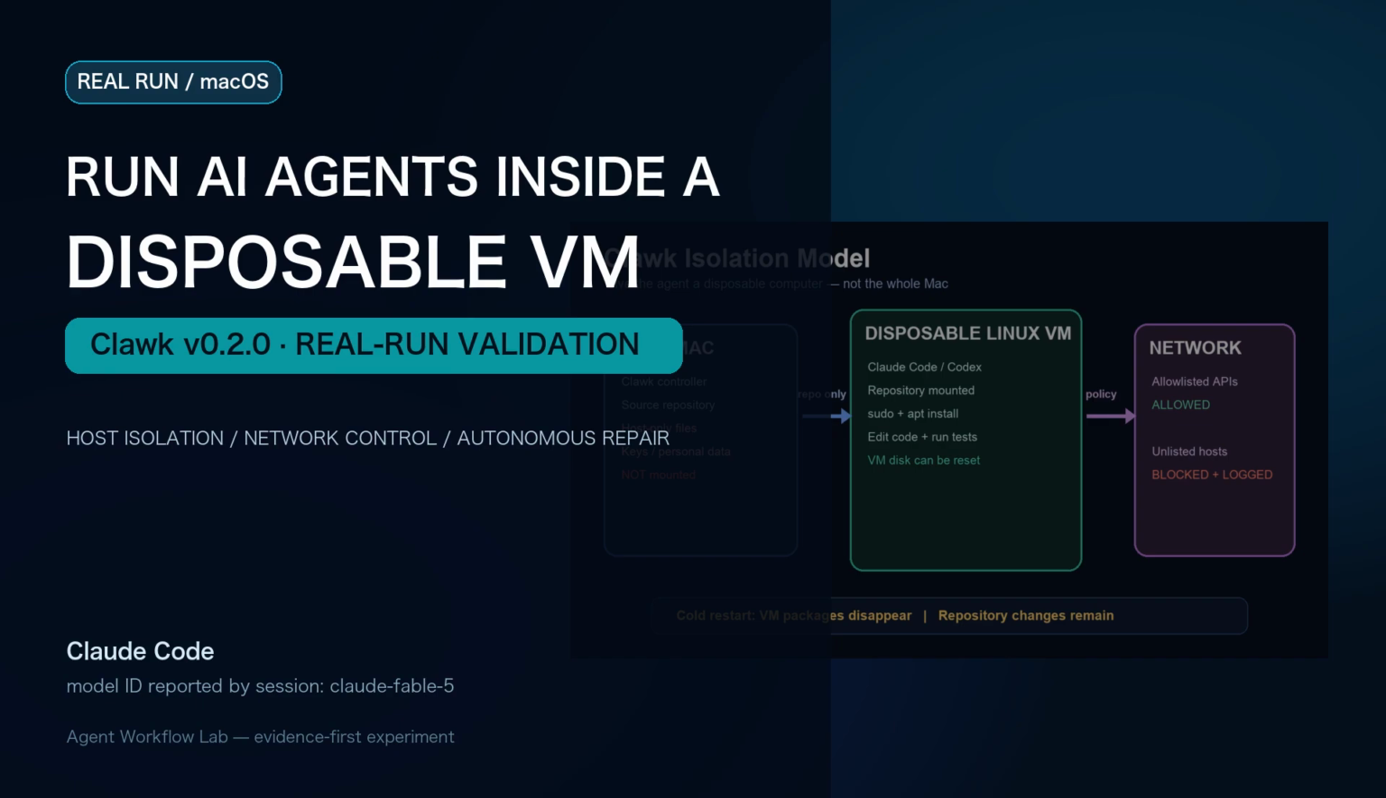What if an AI coding agent worked inside a disposable Linux virtual machine instead of directly on your Mac? In this real run, we test Clawk version 0.2.0 for isolation, autonomous repair, network control, and disposable state.